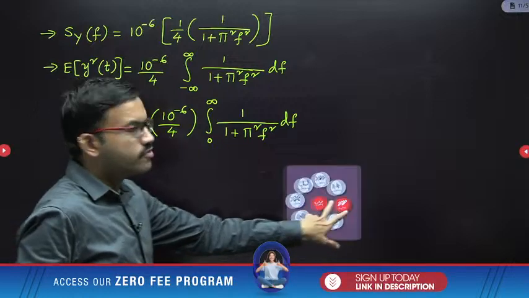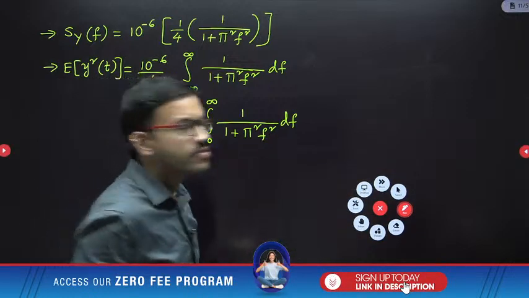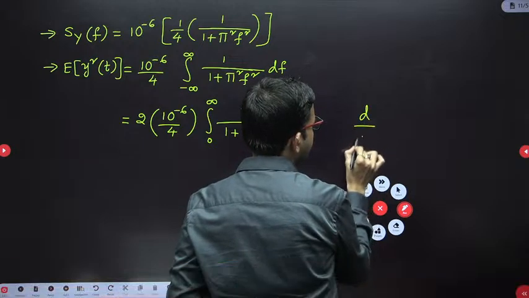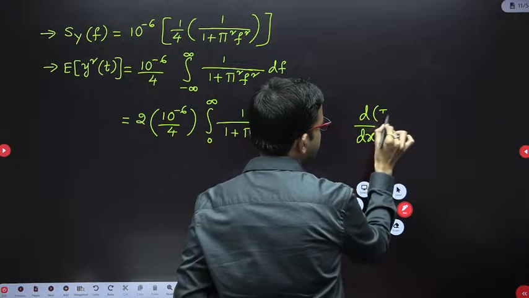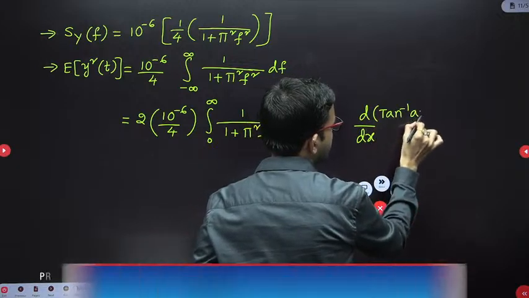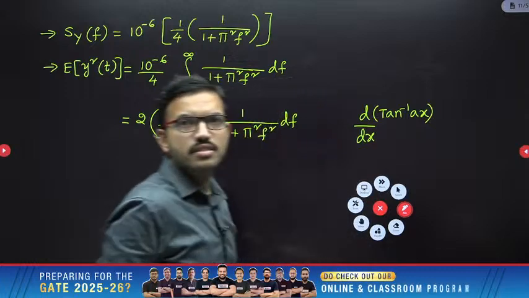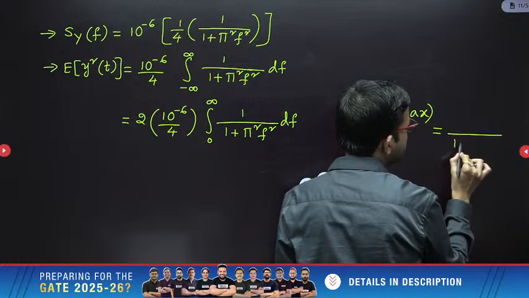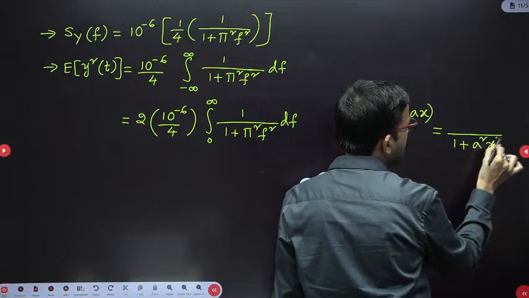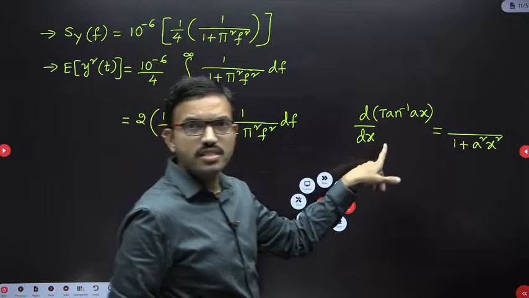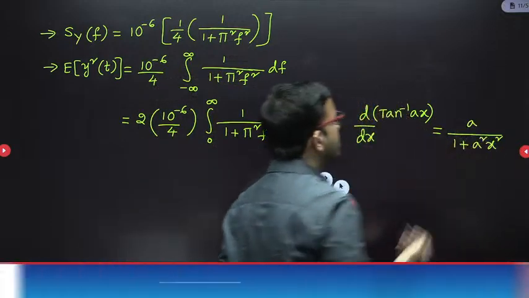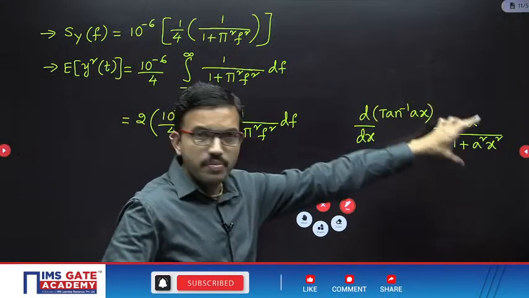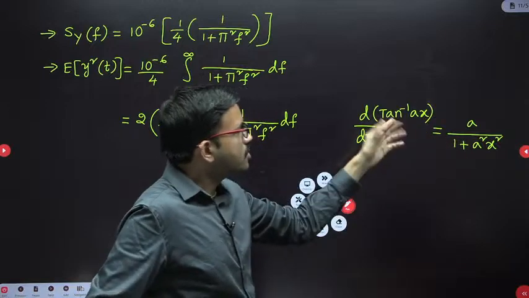Okay, I hope all of you know one property regarding the derivation of tan inverse. Just for reference, here I am mentioning the derivative of tan inverse ax. Here, the derivative of tan inverse x is 1 by 1 plus a square x square, and then ax derivative with respect to x you are getting a. Now you can correlate here. The derivative of this function is nothing but this one. That means the integration of this function is nothing but tan inverse ax.